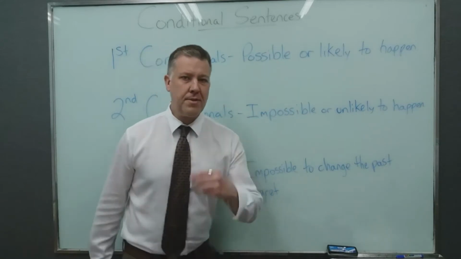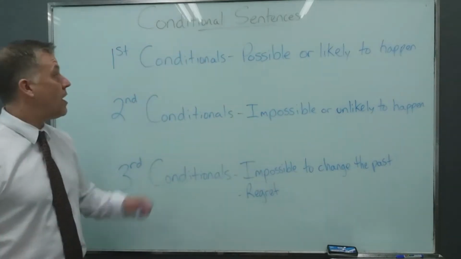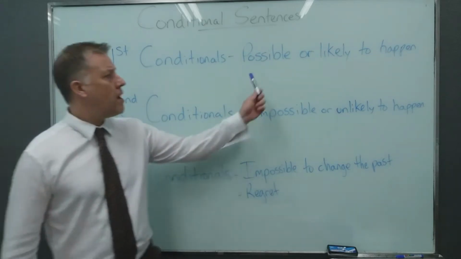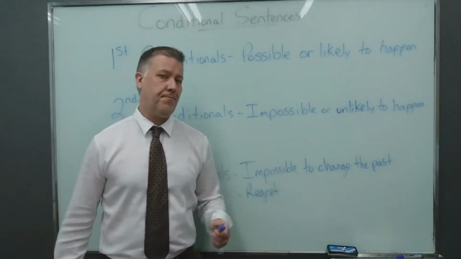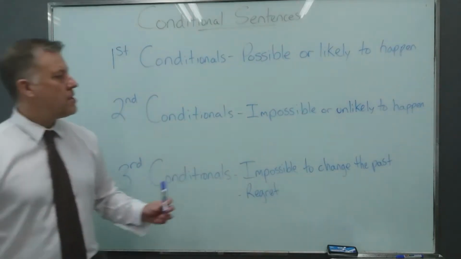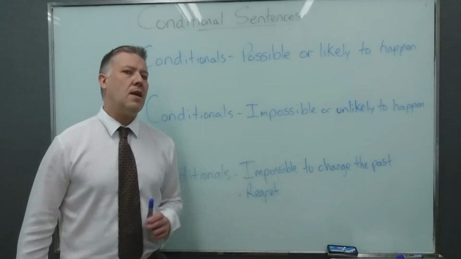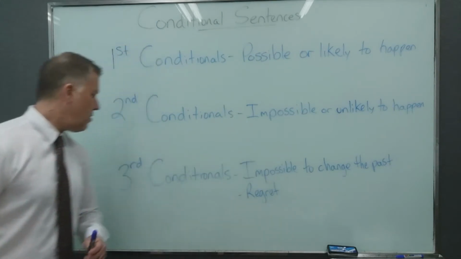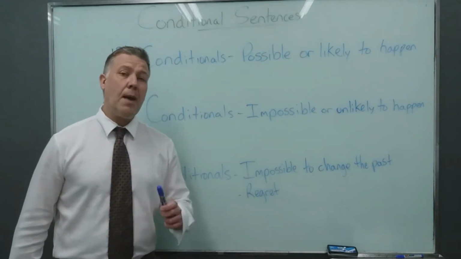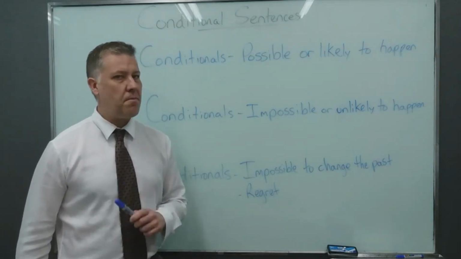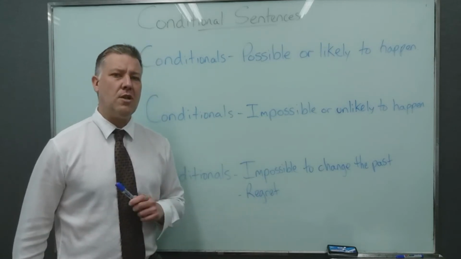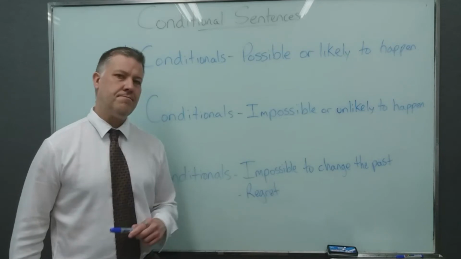Now there are three types of sentences we're going to look at today. We have first conditionals, and these are sentences that explain things that are possible or likely to happen. And then we have second conditionals, and this is the opposite. Things that we think are impossible or unlikely to happen. And finally, we have third conditionals. And these are things we think are impossible because they happened in the past, and you cannot change the past, therefore impossible. And these sentences are usually associated with the feelings of regret.